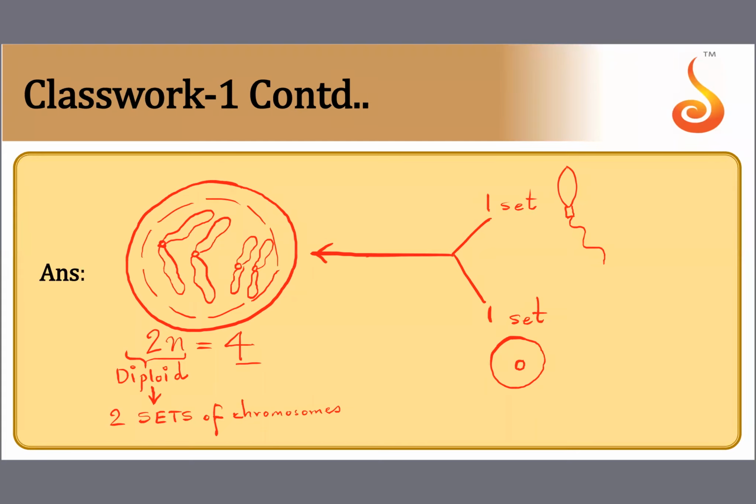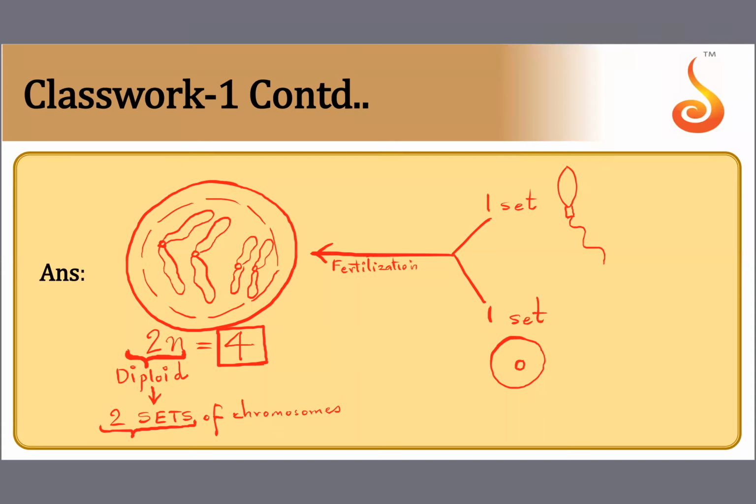So if it is 4, divide 4 by 2. One set will have 2 chromosomes, the other set will have 2 chromosomes. Isn't it? So the sperm is contributing 2 chromosomes and the egg is contributing 2 chromosomes. And after a process called fertilization, it results in the formation of a diploid cell which has 2 sets of chromosomes. How does a diploid cell come into existence? A diploid cell always comes into existence only by fertilization.